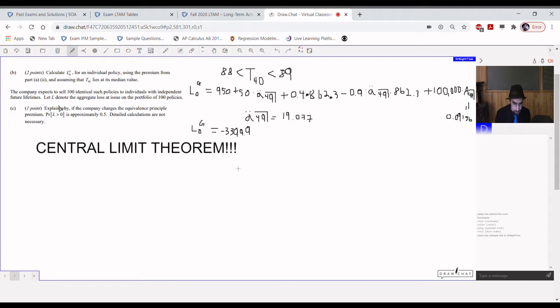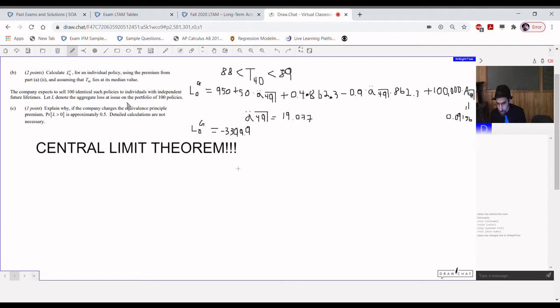The company expects to sell 100 identical such policies to individuals with independent future lifetimes. Let L denote the aggregate loss at issue on the portfolio of 100 policies. For one easy point, explain why, if the company charges the equivalence principle premium, the probability that L is positive is approximately 0.5. Detailed calculations are not necessary.